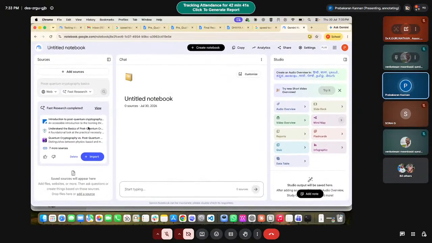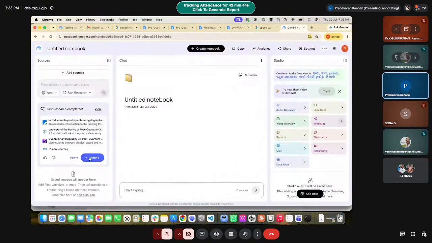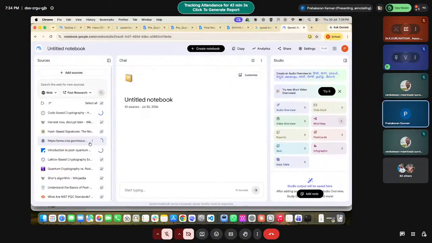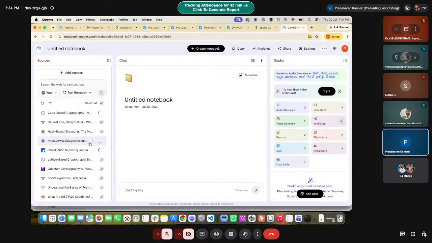These are the information it has searched from the net, so I can import it. It is importing, but there are some network issues, so it is taking time. Let's wait for it.